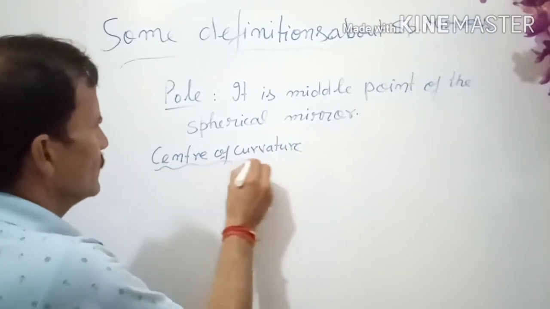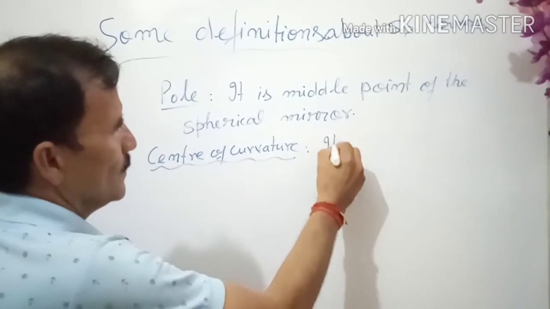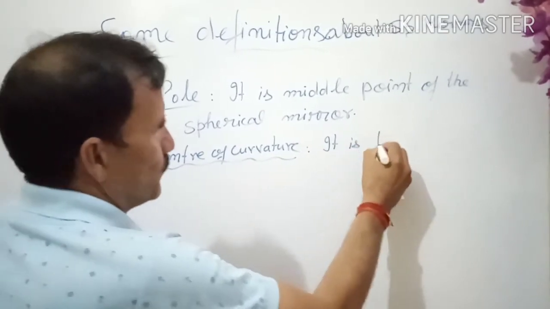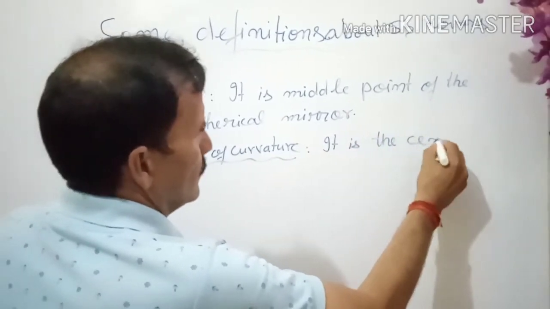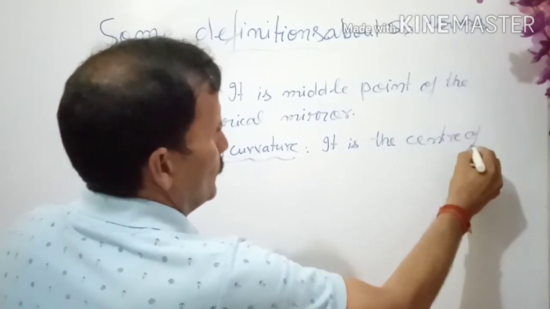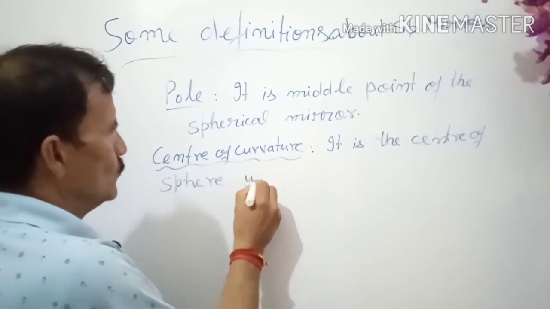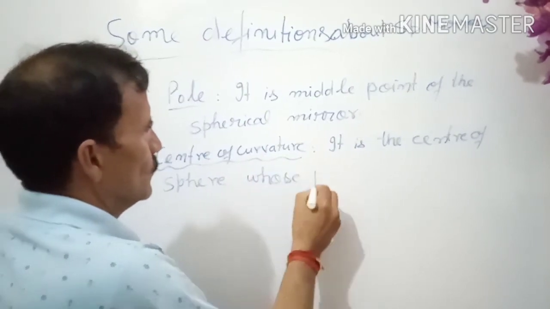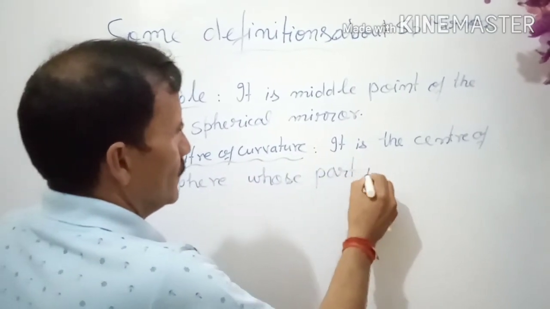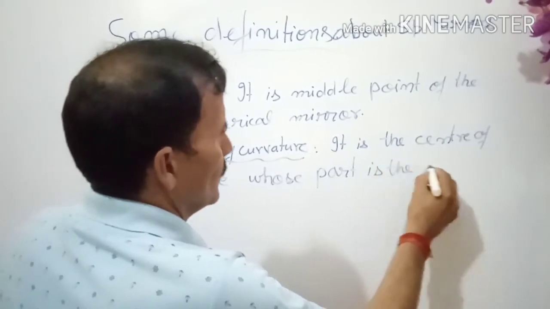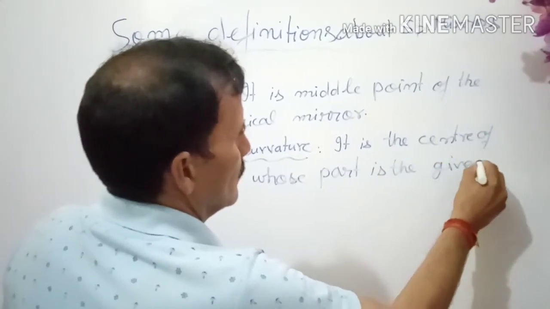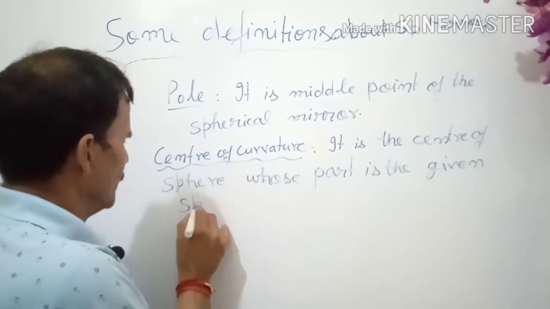So what is the center of curvature? It is the center of the sphere whose part is the given spherical mirror.